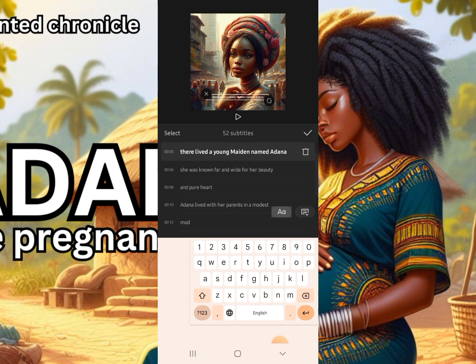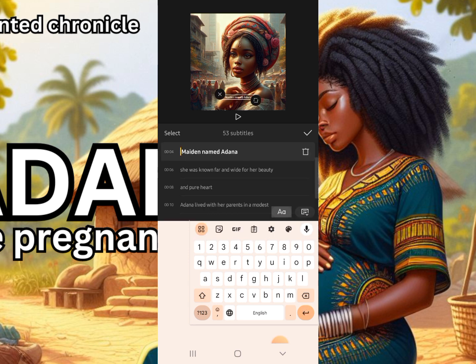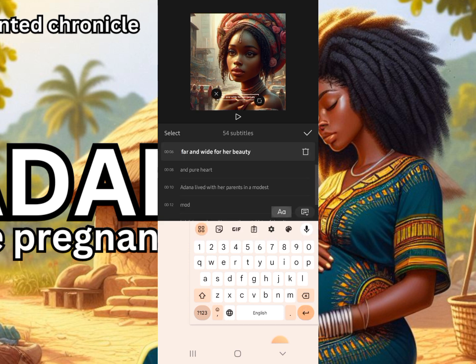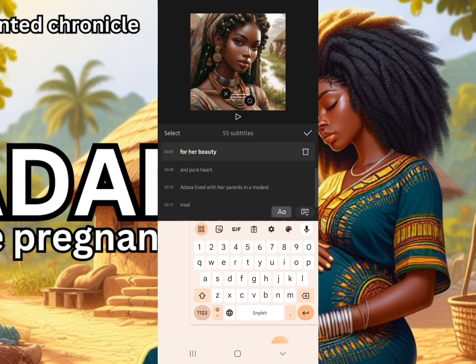There lived a young. And then another thing again, you can make use of the opportunity of this to edit your words. You can edit the captions. There are times that the captions would have some errors in them, so you make use of this opportunity to edit any of the text that are not correctly spelled. So you edit them, far and wide. I'll be editing this. So you continue to do this for the rest of the text until you get to the end of the captions.